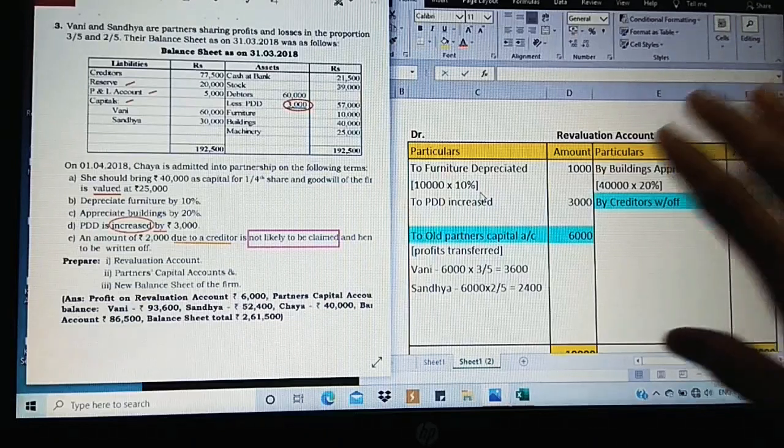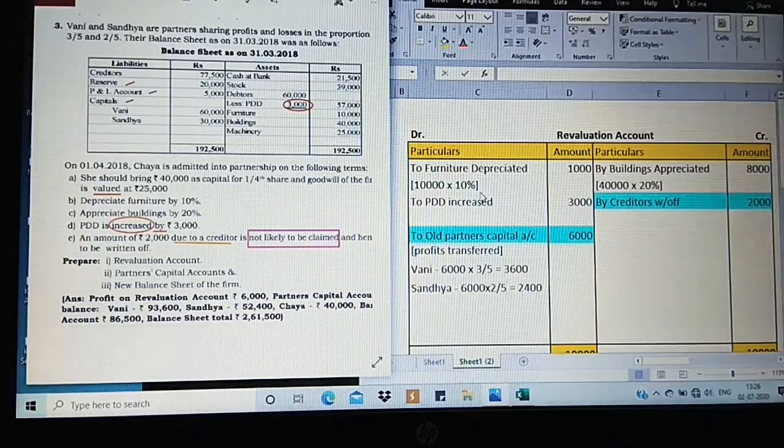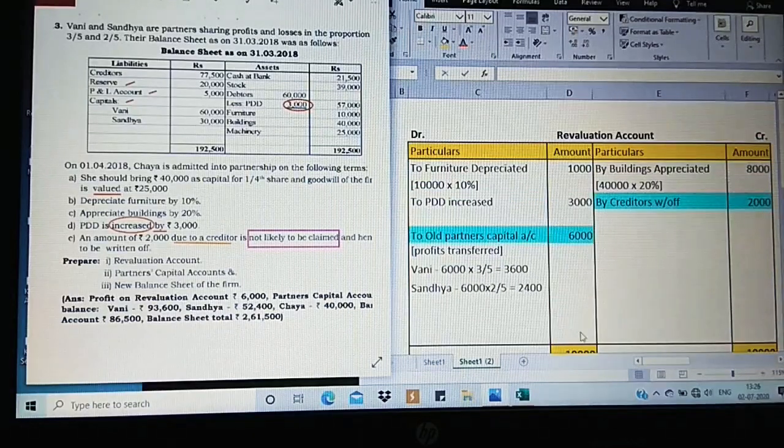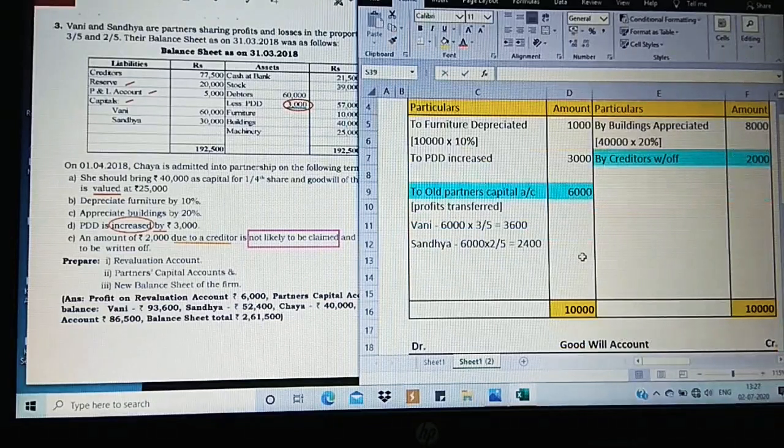Next, comparing this credit side and debit side, I get credit side total as greater. So my total on the credit side is 10,000. The same 10,000 I have taken on the debit side.